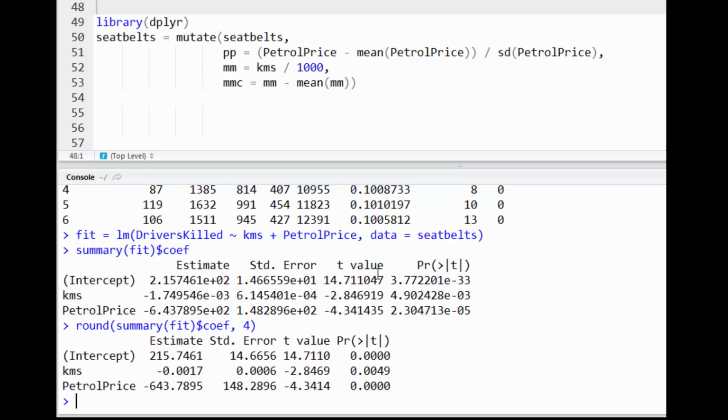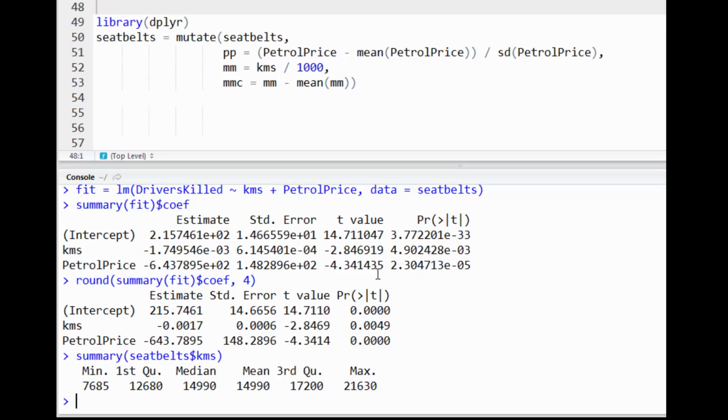So we'd probably want to center kilometers, center petrol price, and maybe rescale both of them to a more meaningful scale. Without that rescaling, the kilometers is going to be interpreted as the impact of a 1 kilometer change. But if I do summary of seatbelts kilometers, we see that it's in the tens of thousands for most of the range of the data. So 1 kilometer change in that variable isn't very useful.